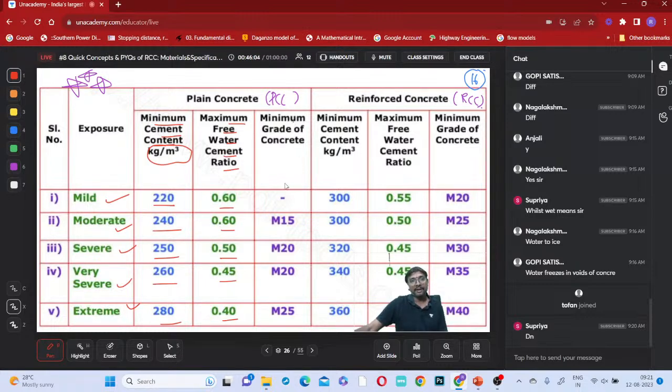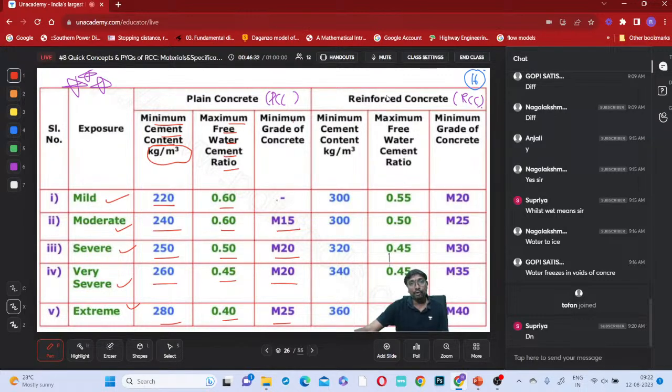And minimum grade of concrete: for mild exposure, you can use anything. There is nothing specified by IS 456. Moderate M15, severe M20, very severe M20, and extreme M25. Not specified, dash is given, means any grade is okay. Even M5 you can use, no problem.